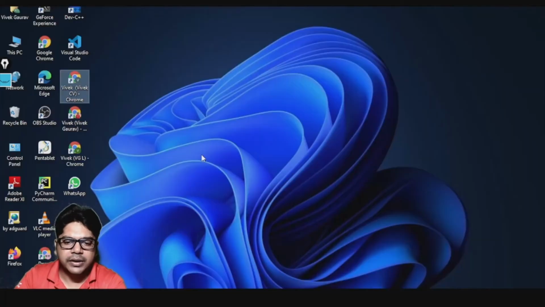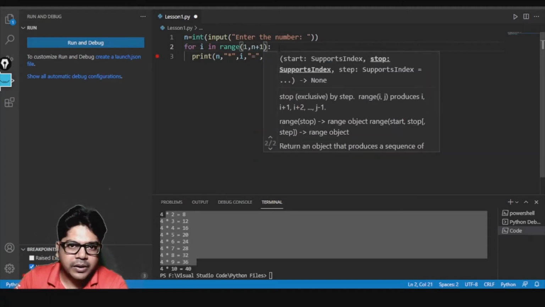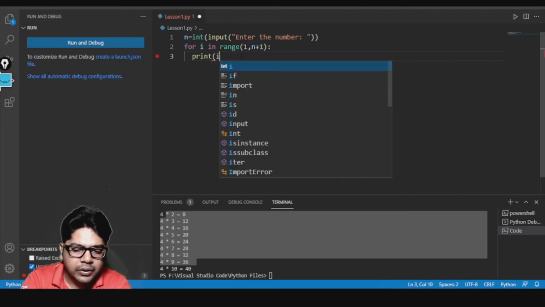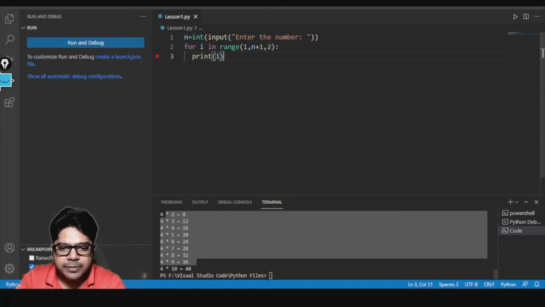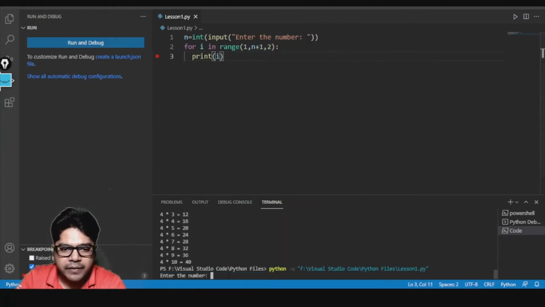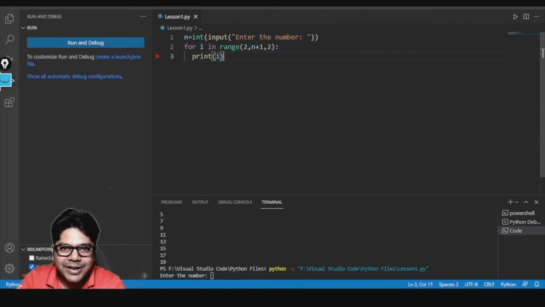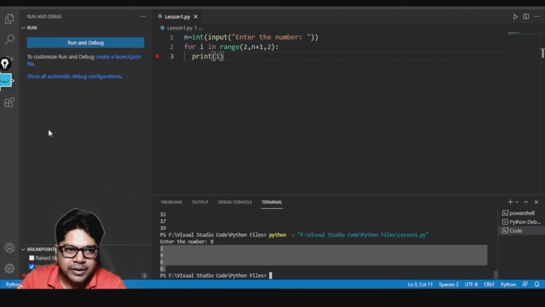Let me take you to the editor and write the program. Enter the number, and here I will write 1 comma n plus 1, if I have to include n. Here I will print i only, but the important thing is that I will increase the step size to 2. If I run the code and enter a number, let's suppose 20, I have to start from 2. I do not have to start from 1, otherwise it will give me odd numbers like 1, 3, 9. Now if I enter a number like 8, you see 2, 4, 6, 8, all the numbers it is giving, right?